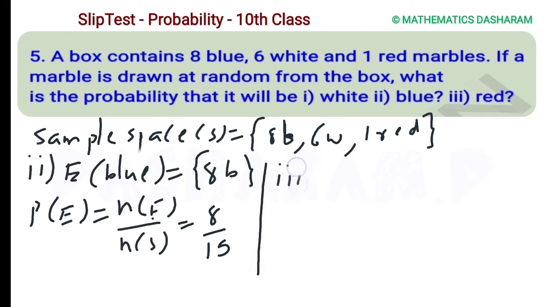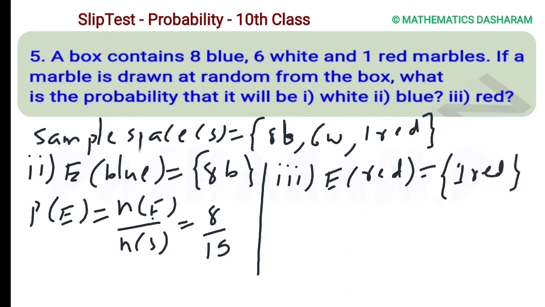Next, third one is red color marble. So event E is red color. The favorable is only one red color marble. So then probability of E equals favorable 1 and total number of outcomes 15. So 1 by 15.